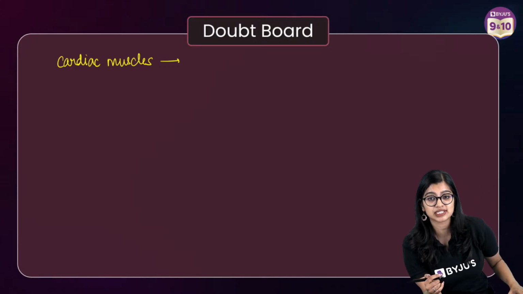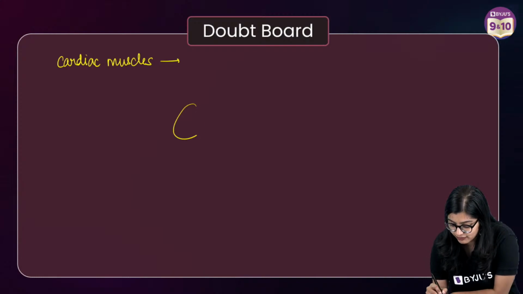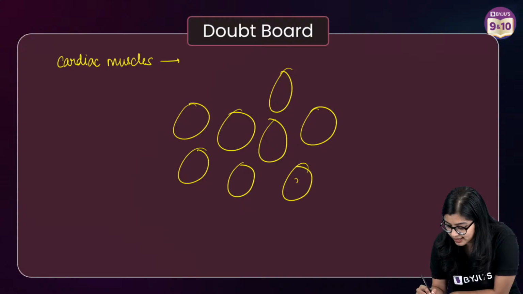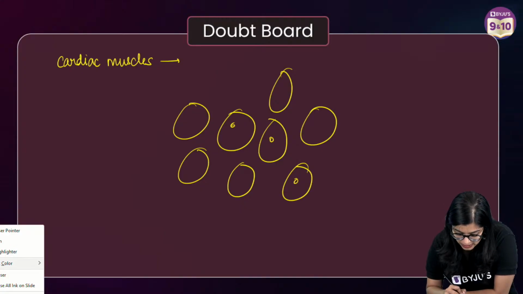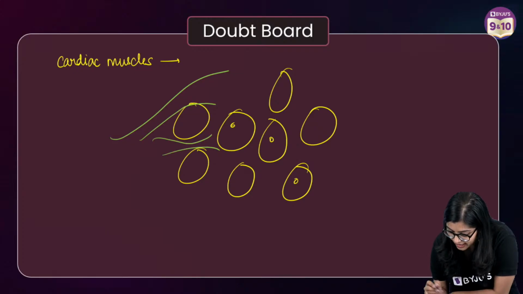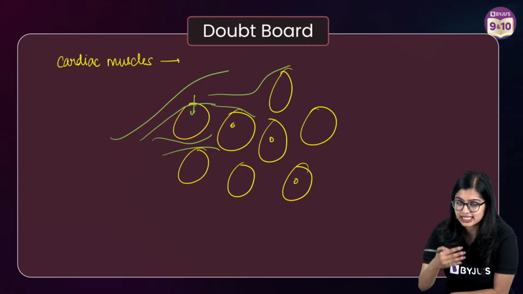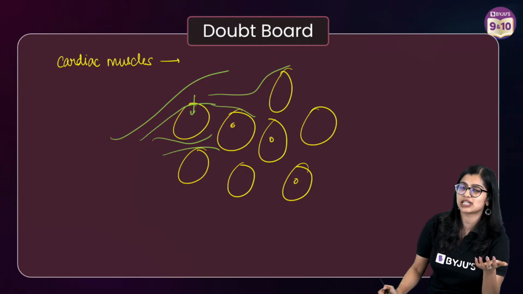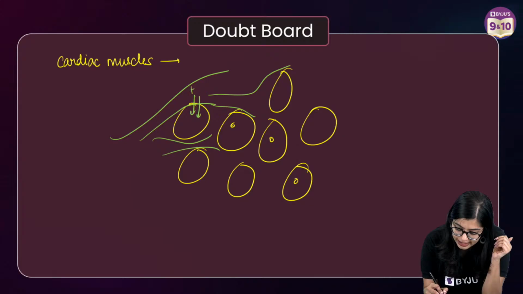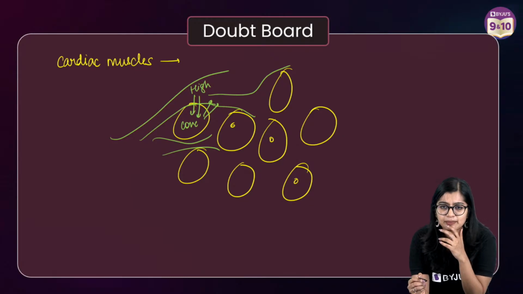Okay, ma'am, how does gaseous exchange happen at capillaries? See, these are your cells, right? The capillaries will come like this and surround the cells. Now, when they surround the cells in this manner, gaseous exchange happens on the concept of diffusion only, where it goes from high concentration to low concentration, right? So it goes from high concentration to low concentration and vice versa. It's as simple as that.